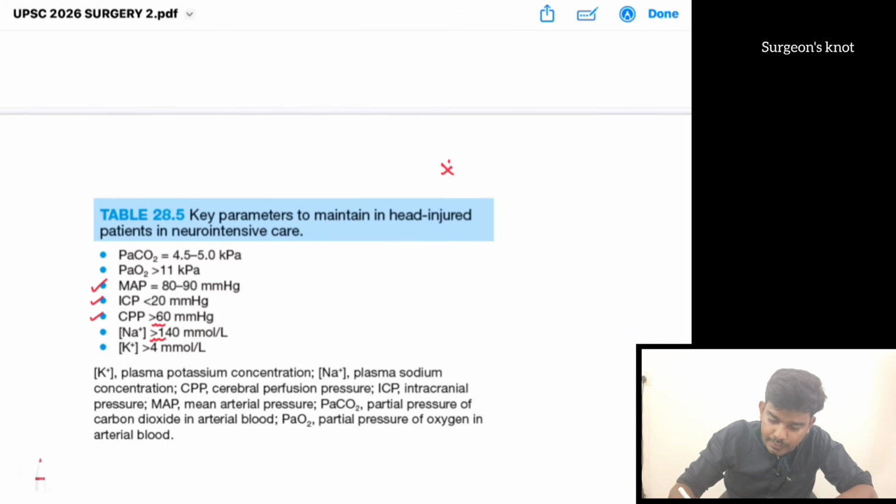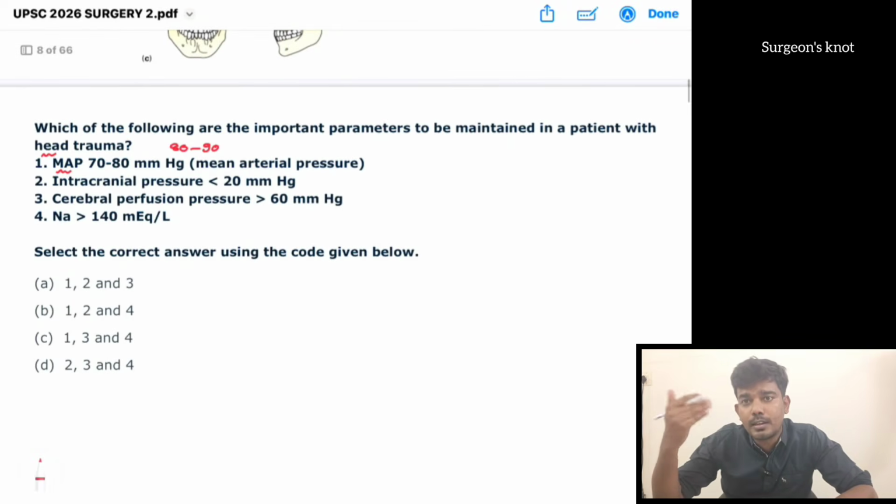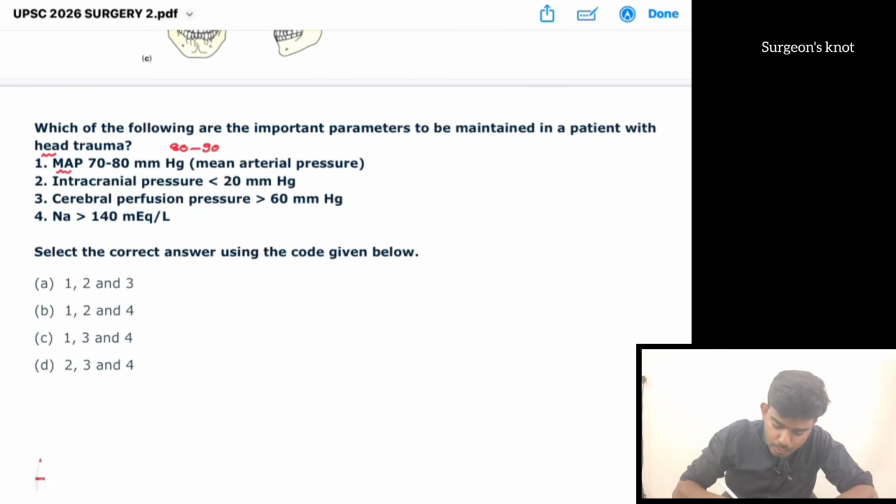This is an important tabular column for UPSC examination. Previously also they have asked about oxygen saturation and carbon dioxide saturation. Now they have asked about the MAP, ICP, cerebral perfusion pressure, and sodium. In this UPSC examination they will ask like this with small values so they can confuse you. So here the answer is 2, 3 and 4. So answer is D. Mean arterial pressure has to be maintained from 80 to 90 mmHg.